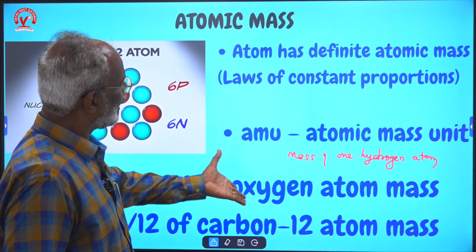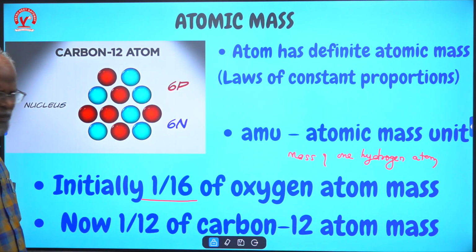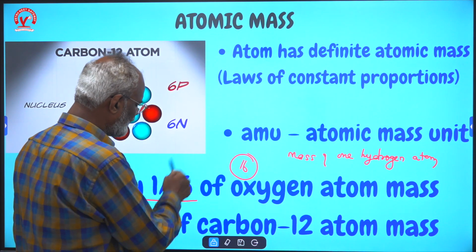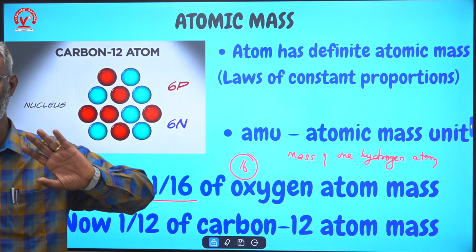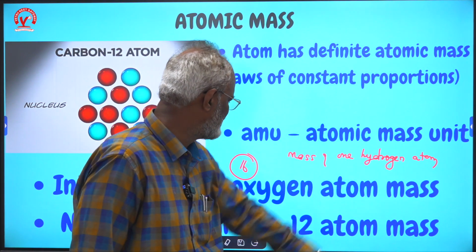Or oxygen also was used: 1/16 of the atomic mass of oxygen. We all know that the atomic mass of oxygen is 16. So 1/16 again simply means the atomic mass unit, like the mass of one hydrogen atom.